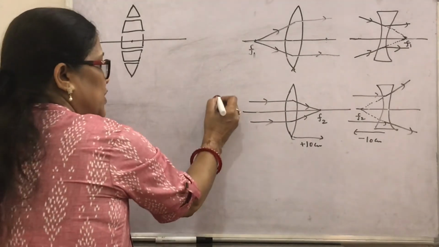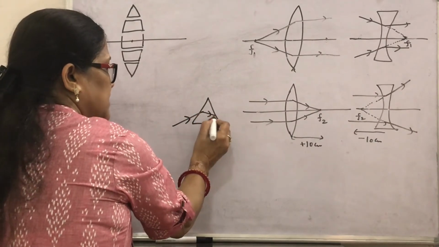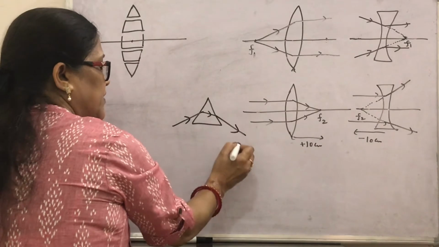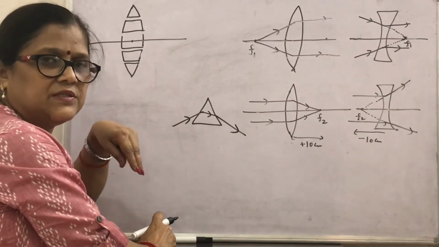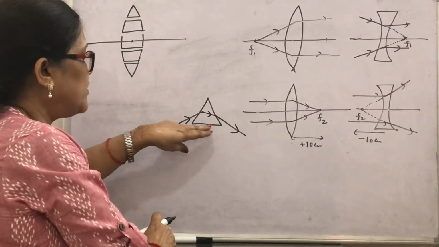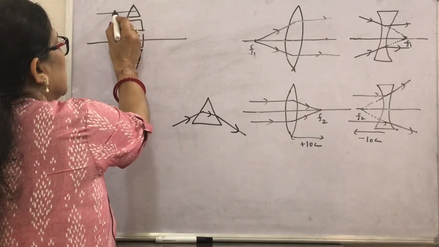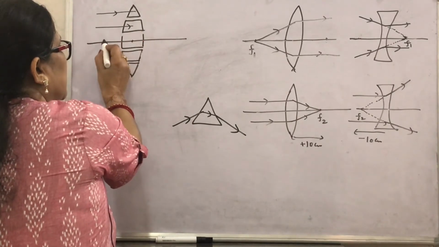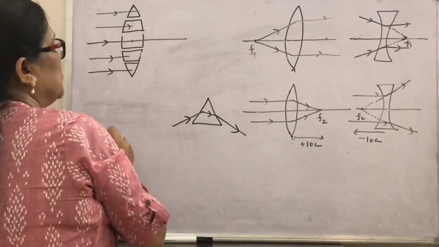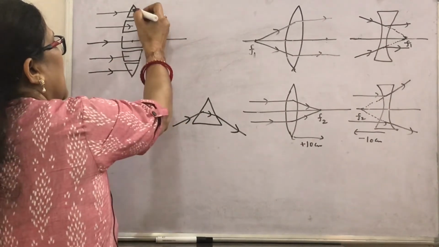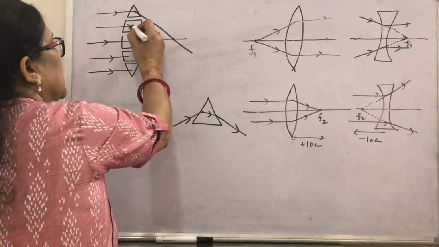What happens at a prism when the light ray comes at the first refracting surface and, after refraction, comes out through the second surface? It deviates towards its base. So a light ray bends towards the base for a prism. Then look here, if the light ray is at this surface, similarly this is the light ray, all the rays which I am showing here parallel to the principal axis. What happens after passing through the various portions of the prisms as I have shown?